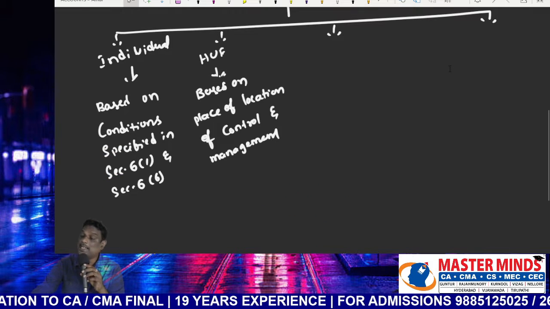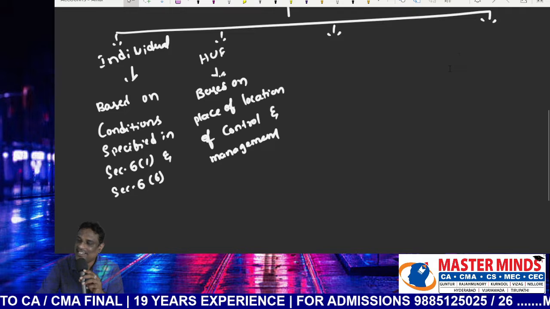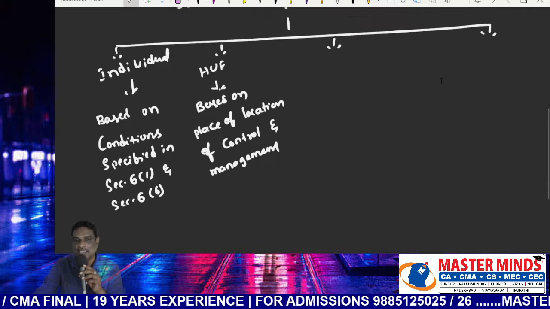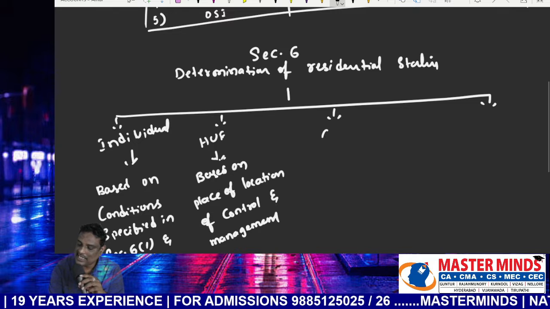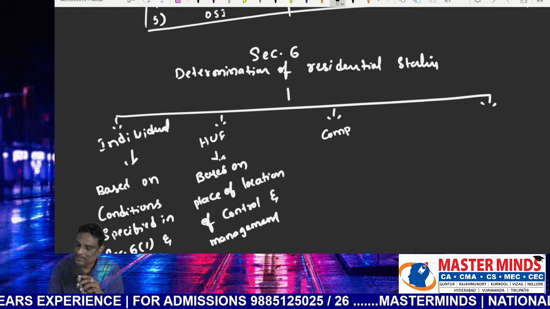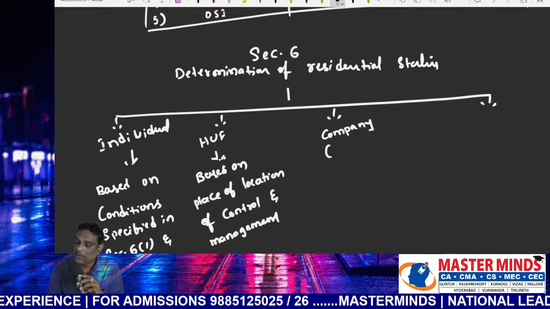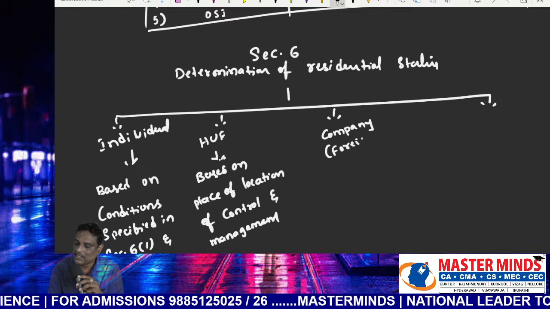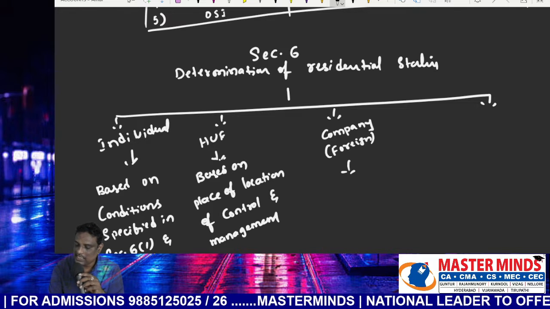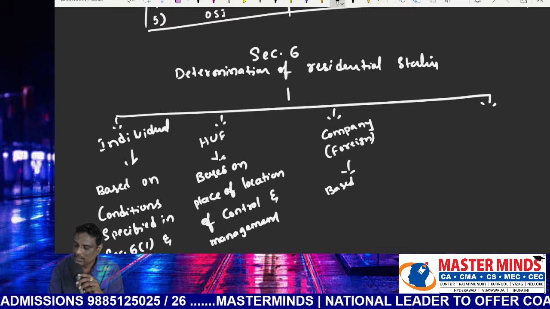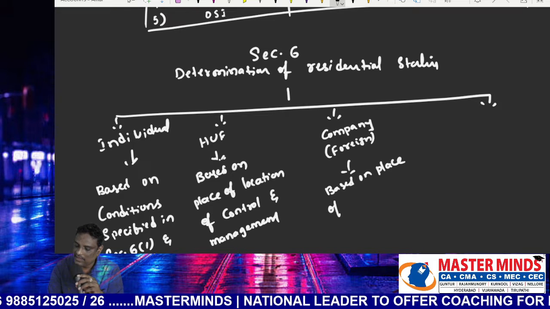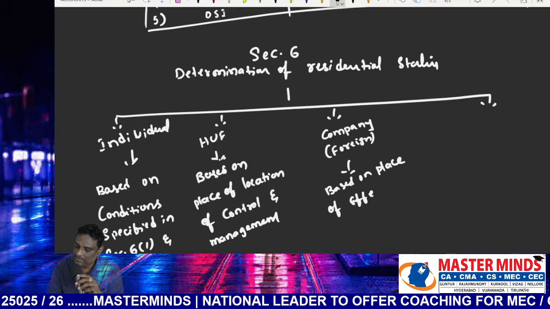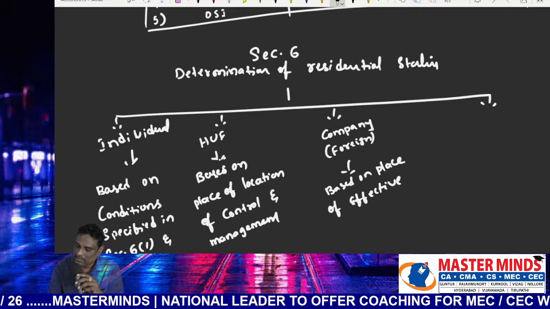If control and management is wholly located outside India, then it will be treated as non-resident. Okay, simple. Next, how to ascertain the residential status of a company, that too a foreign company? Based on place of effective management.